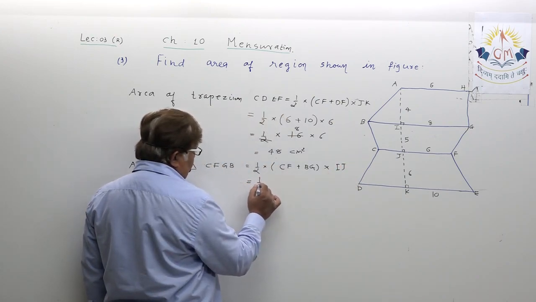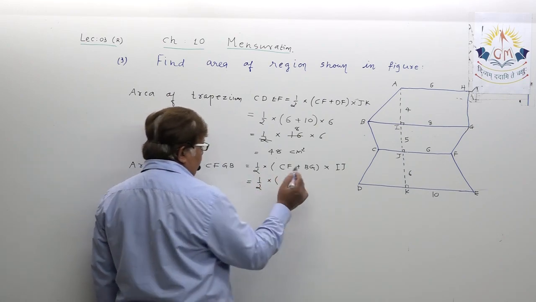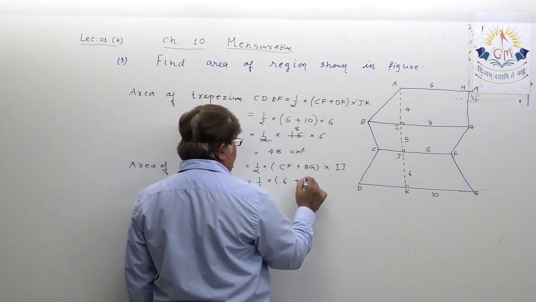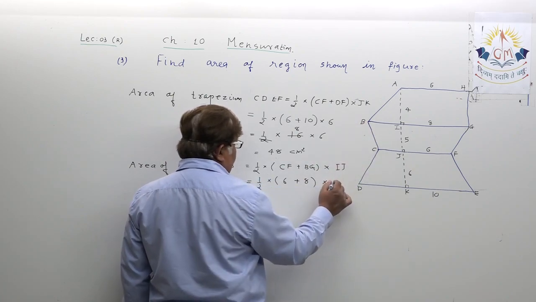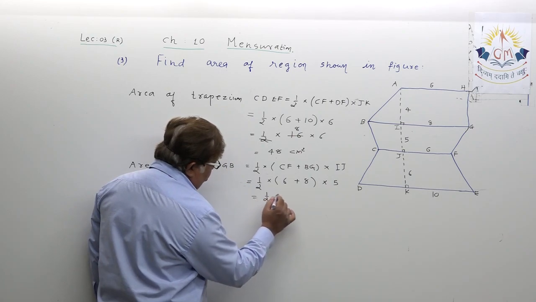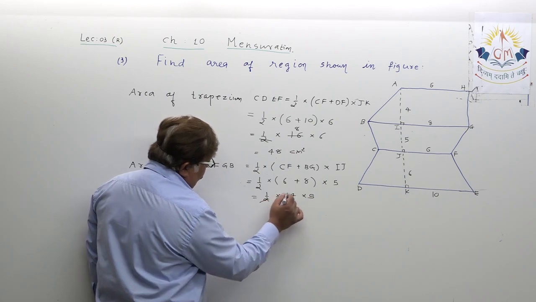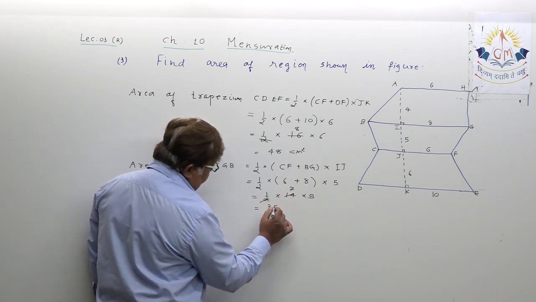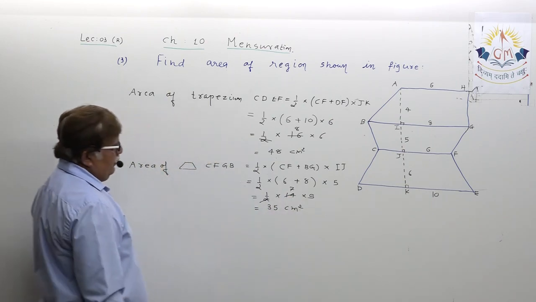Let us substitute the values: CF is given as 6, BG is 8 as you can see from the diagram, and IJ is 5. So half into 14 into 5, 2 7s are 14, so 7 5s are 35 square centimeter.